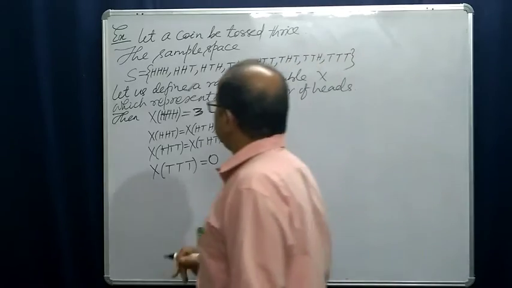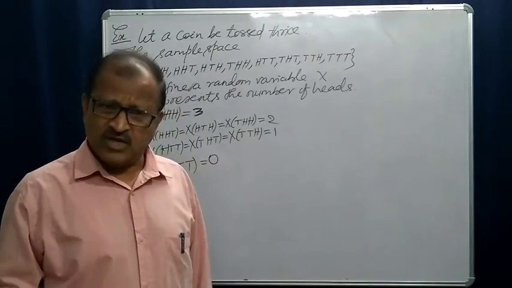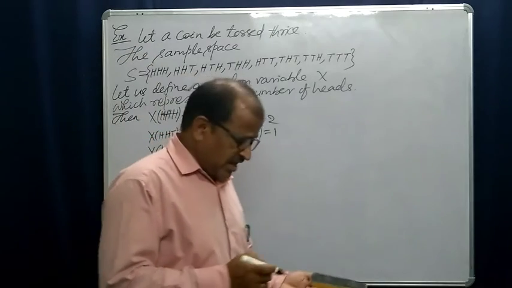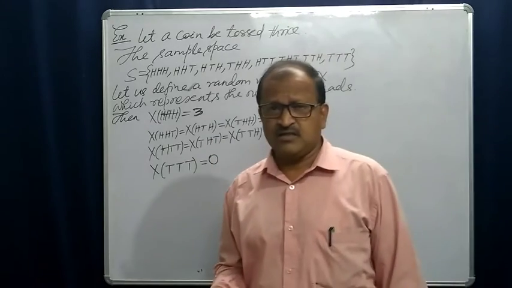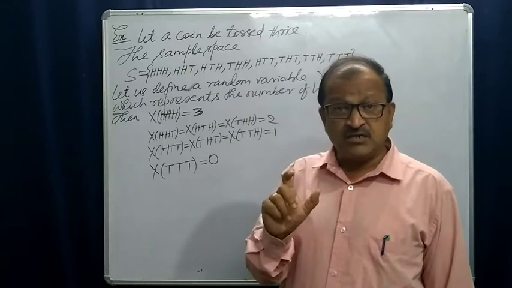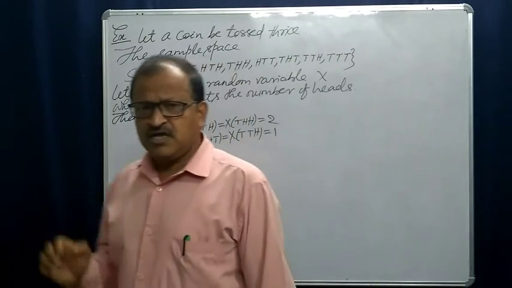Here again you see, we are taking a fair coin. Fair coin means an ideal coin, a perfect coin, which is not biased. Biased means influenced.